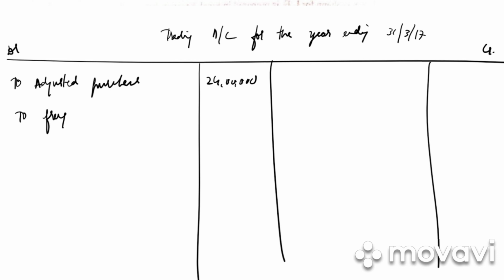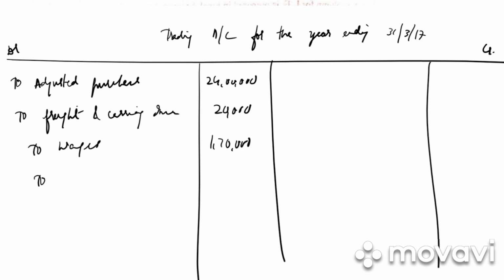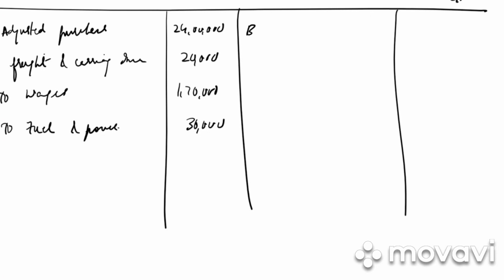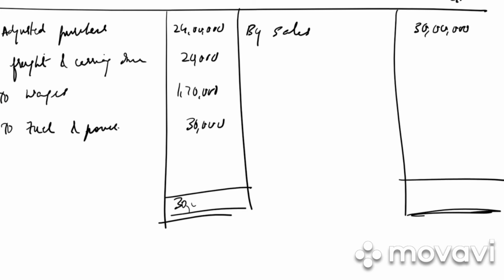To freight and carriage inward 20,000. To wages 1,70,000. To fuel and power 30,000. On the credit side, by sales 30 lakh. No writing closing stock, so the total is 30 lakh on both the sides.